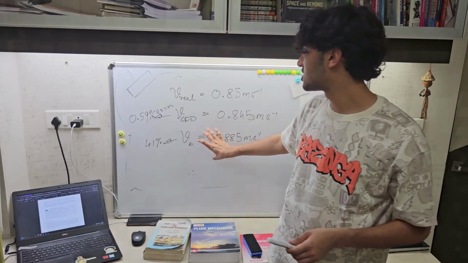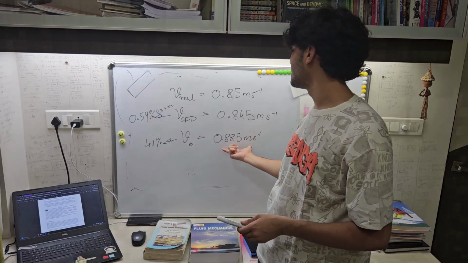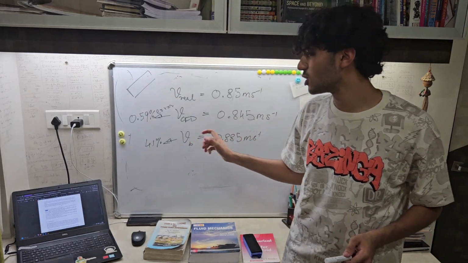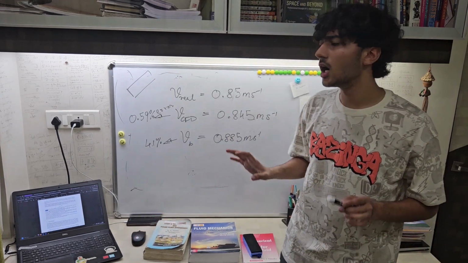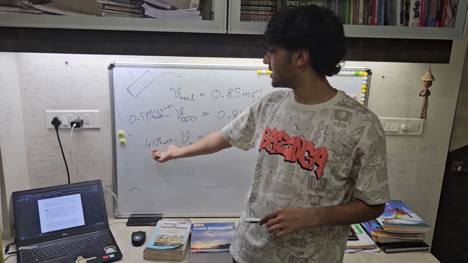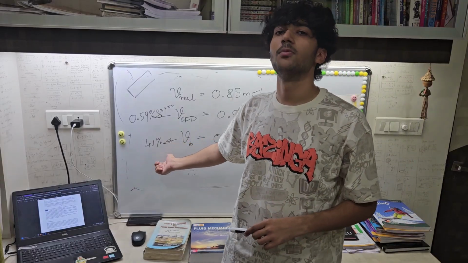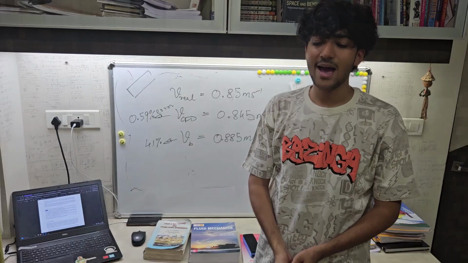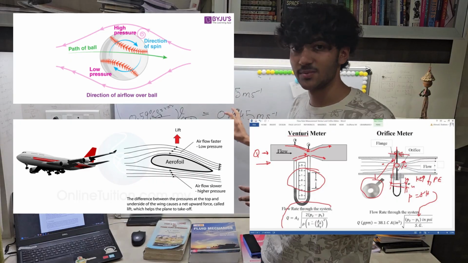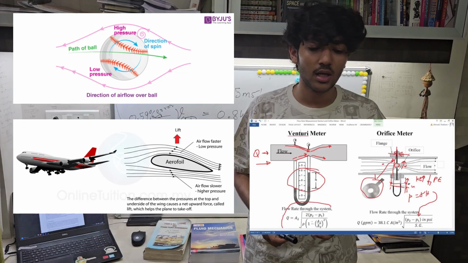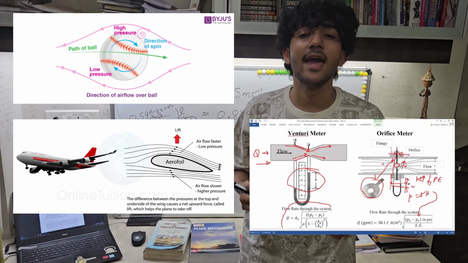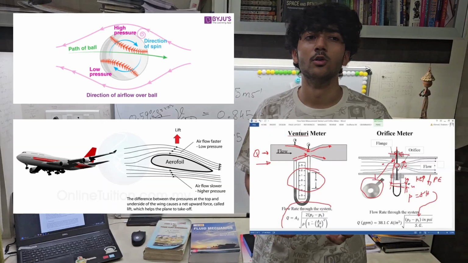From Bernoulli's equation, we get our velocity to be 0.885 meter per second. That's also quite acceptable. Error less than 5% is a good result. It is giving an error of 4.1%. So we have seen the application of Bernoulli in this particular case. Bernoulli's equation is applicable almost everywhere in fluid flow.